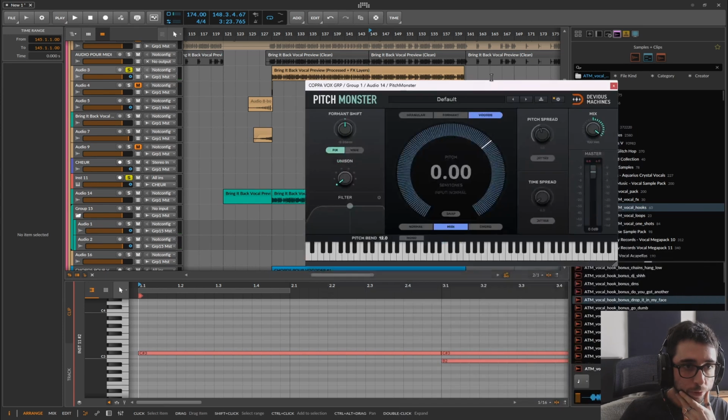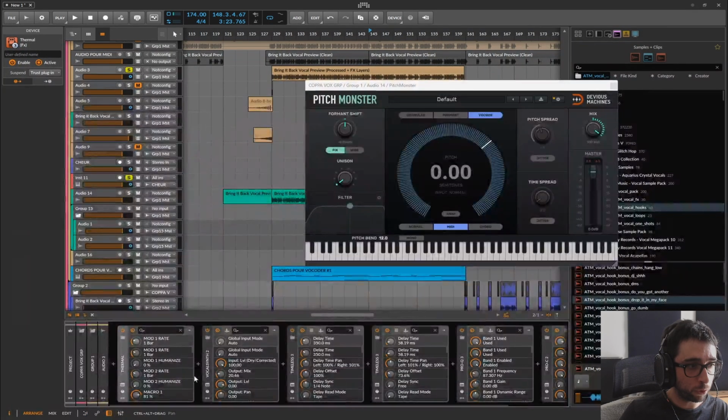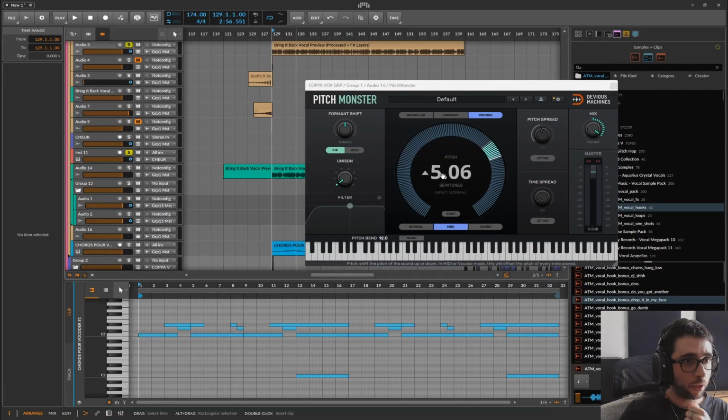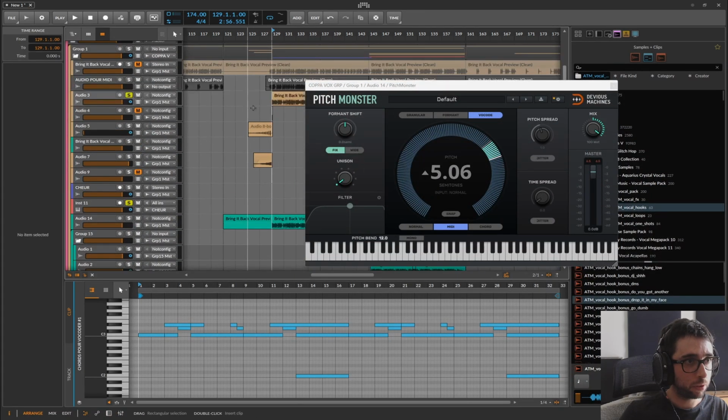Basically, you have to put Pitch Monster in vocode mode and use the MIDI mode, so it's receiving the MIDI information from your MIDI track. I also detuned it a bit.